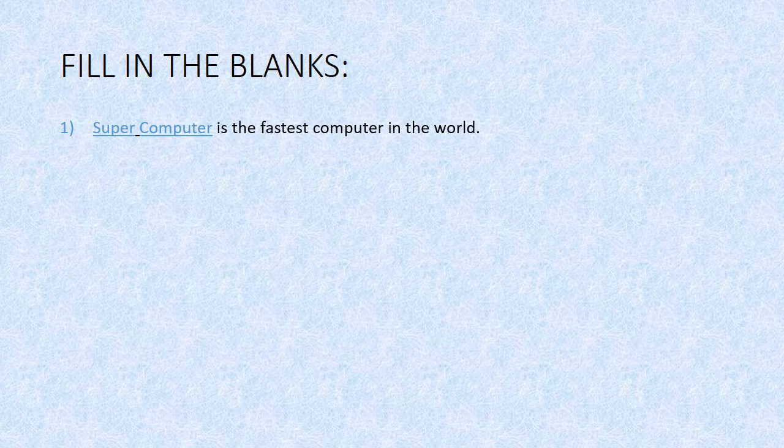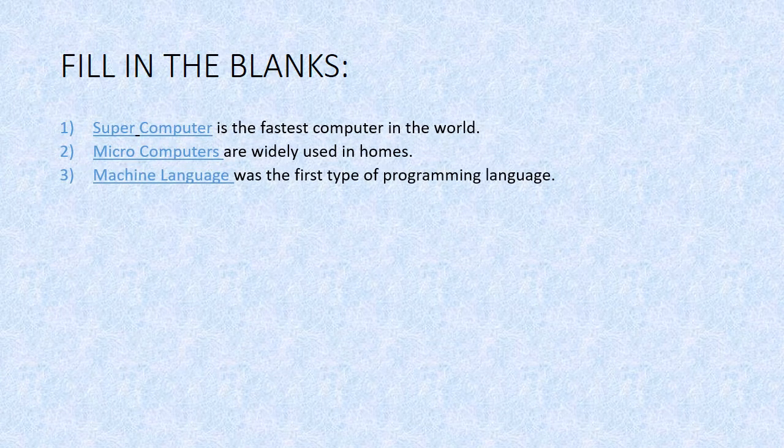Which is the fastest computer in the world? So answer is supercomputer. So supercomputer you will underline in this sentence. Next is dash are widely used in homes, and answer is microcomputer. Microcomputers are widely used in homes. Next is dash was the first type of programming language. Which was the first type of programming language? Machine language. So underline machine language.